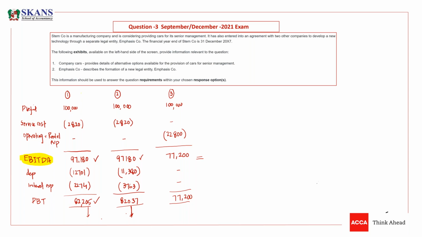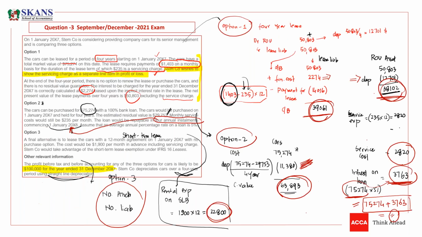Can you please confirm again the option 2? We need to write the sum of lease liability and interest paid in SOFP. No, there is no option. There is no lease liability. We are actually purchasing this asset by 100% bank loan. We are taking a bank loan. So actually this was a bank loan. This was not a lease liability. This was a bank loan.